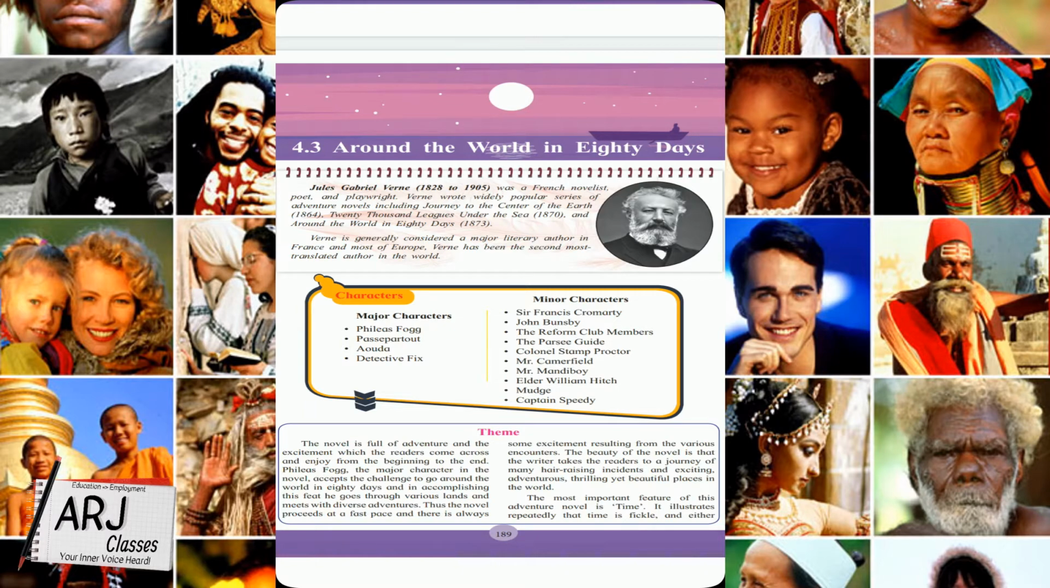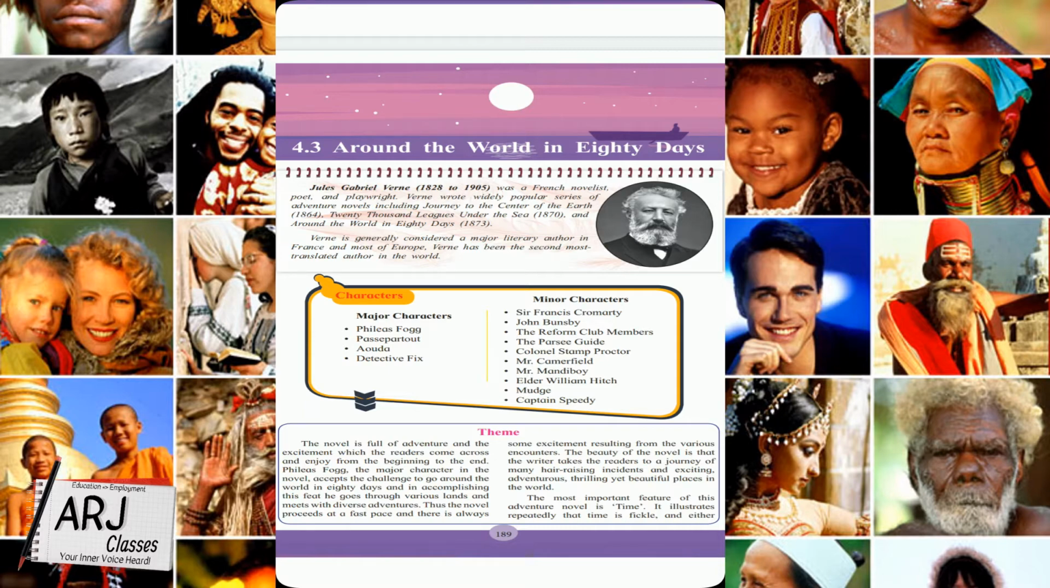The novel is full of adventure. What is adventure? Adventure means when you are out to explore something and you have to go through some difficulty, some obstacles. That is adventure. So the novel is full of adventure and the excitement which the readers come across and enjoy from the beginning to the end. It is also full of excitement. So when you start reading from the beginning to the end of the story, you will always be in the excitement mode. That's very important for any reader or any author to keep the readers engaged.